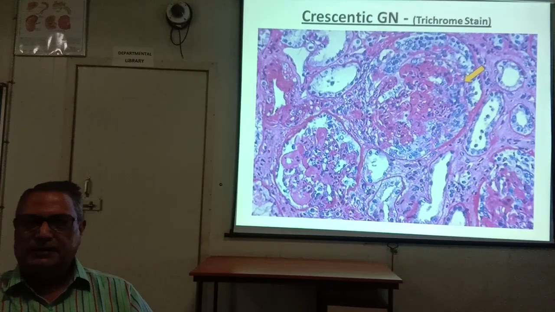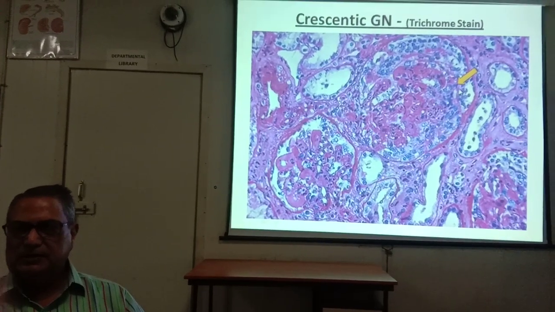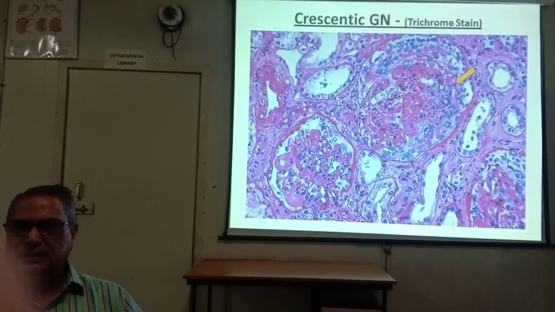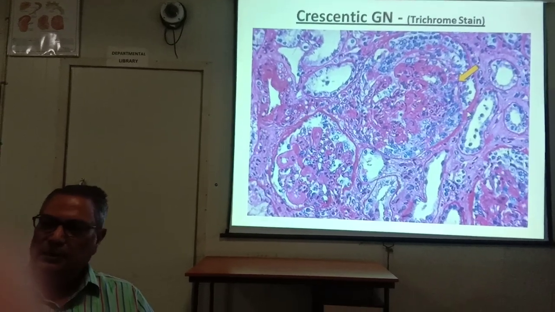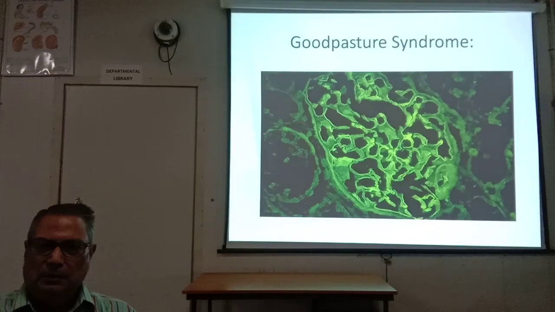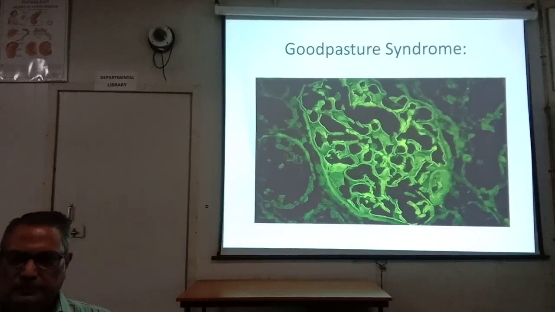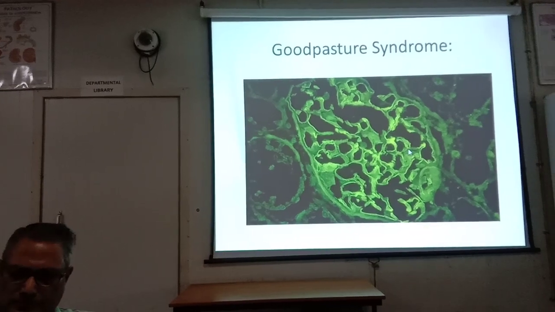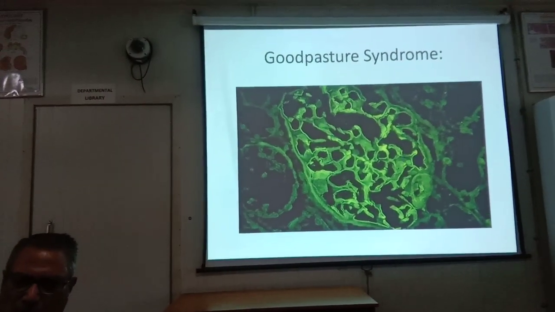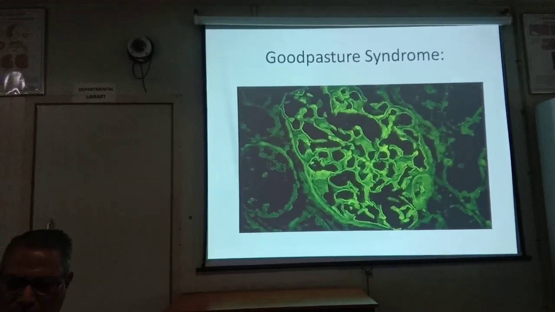Crescentic glomerulonephritis, trichrome stain, this is the crescent. So this is seen in the trichrome stain. Goodpasture syndrome: here it is Goodpasture syndrome, that is anti-glomerular basement membrane antibodies.